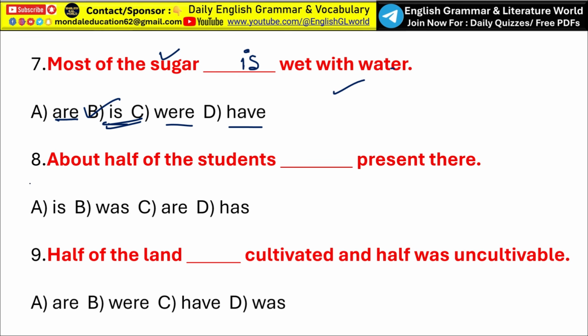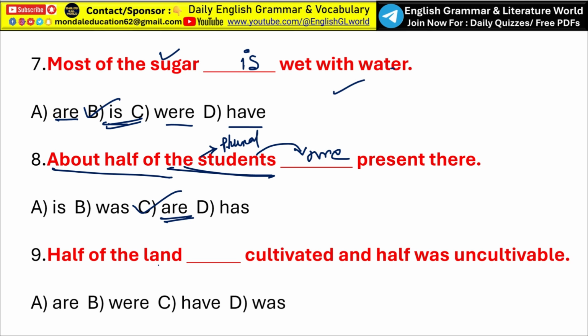Okay. Next, about half of the students. So look, the phrase about half of the. So here the subject, that is the students, is given, and the students suggest plural form. Okay. So the verb should be plural, and that is, about half of the students are present there. So option C, are, is the correct answer.